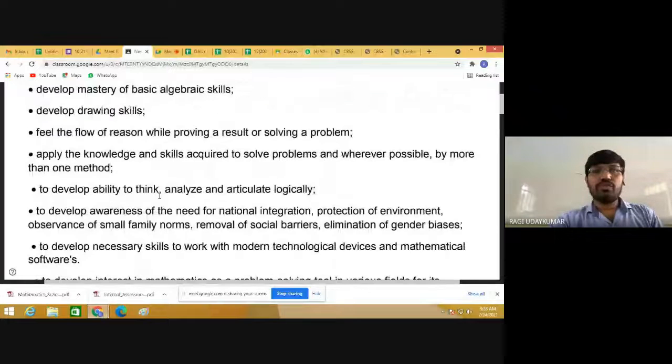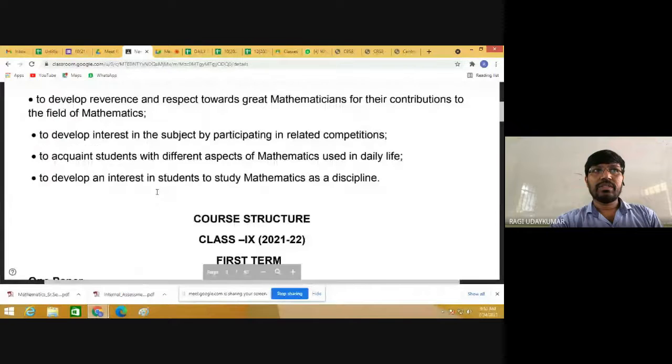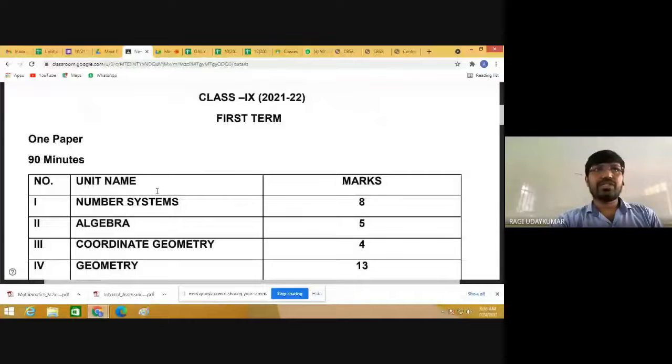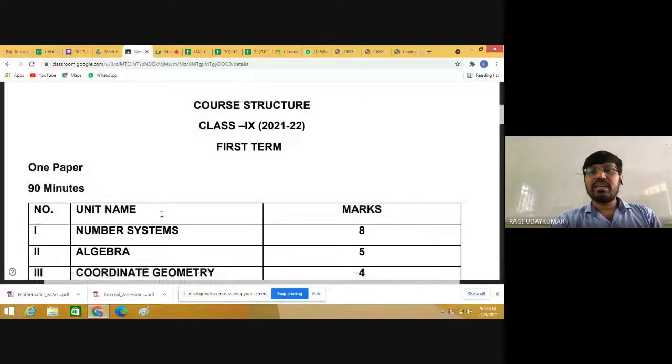When you move forward here, slowly, please go through all these objectives. Thereafter, the course structure of class 9 is given. This is the course structure of class 9. Don't get confused, you can skip this one.